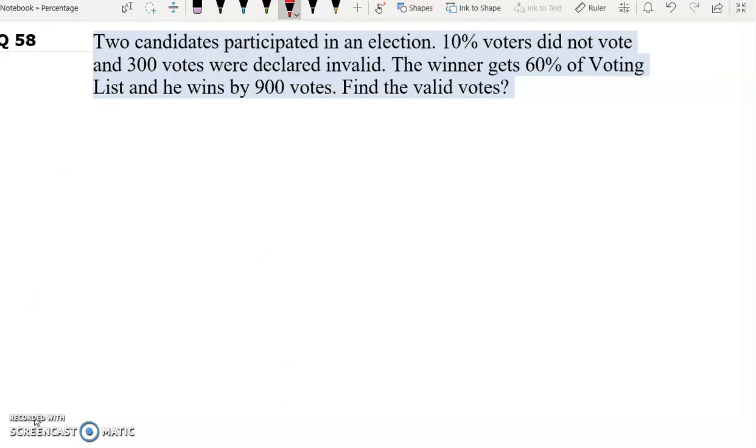Question number 58. Two candidates participated in an election. 10% voters did not vote and 300 votes were declared invalid. The winner gets 60% of voting list and he wins by 900 votes. Find the valid votes. So in this question, let's say the total number of voting list is 100 units.